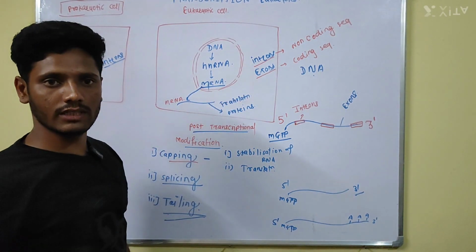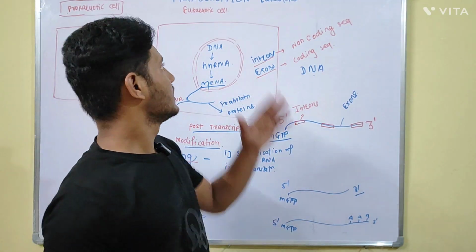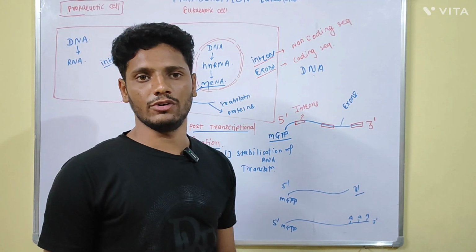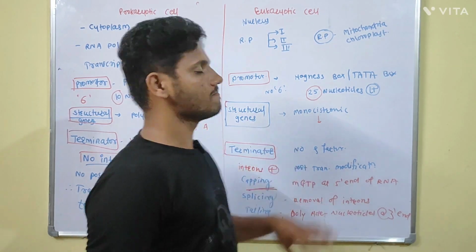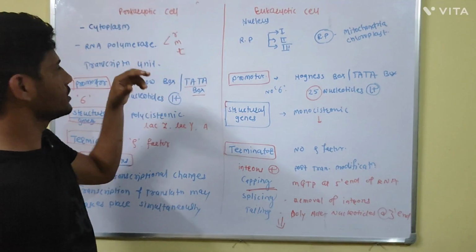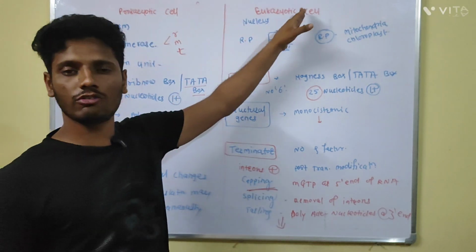Then the translation process starts. This is about the transcription process in the eukaryotes. So students, we will see what we have seen in this lecture. In the prokaryotic cell, the transcription process takes place in the cytoplasm, while in the eukaryotic cell, it takes place in the nucleus.